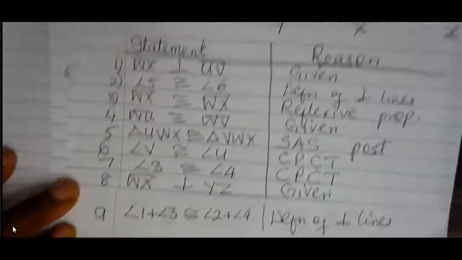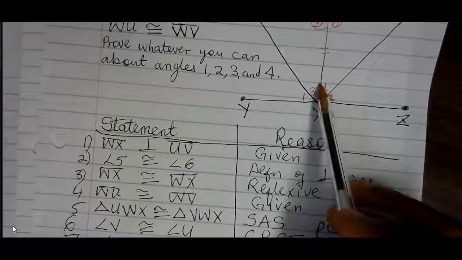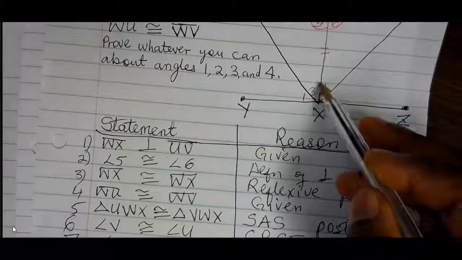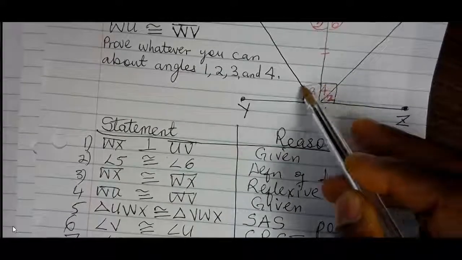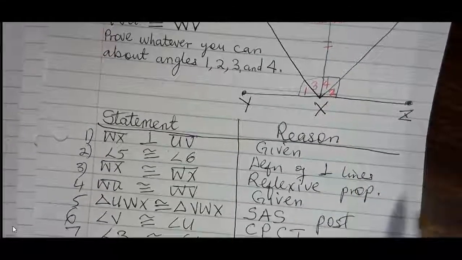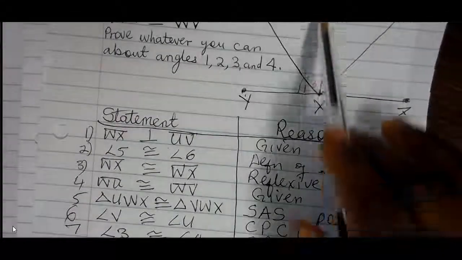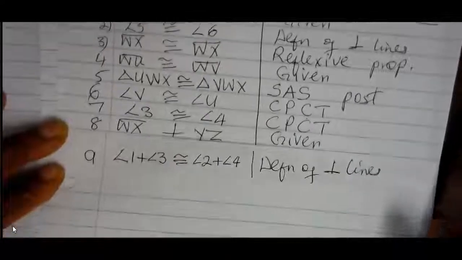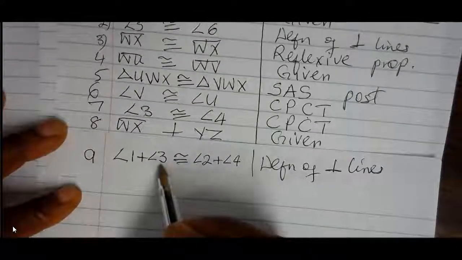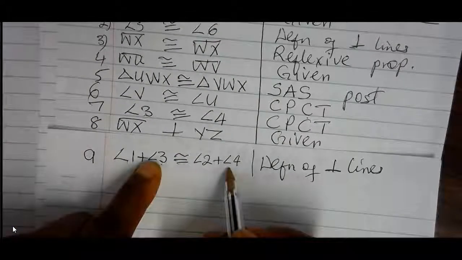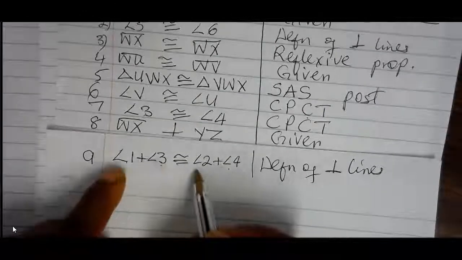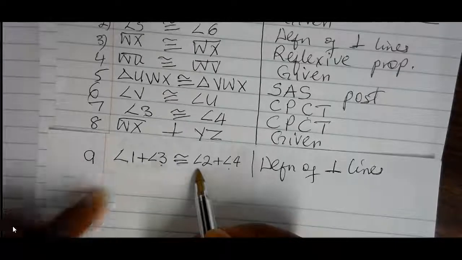Angle 4 and angle 2 are going to be right angles, and angle 3 and angle 1 are going to be right angles too, because this line is perpendicular to WX. And therefore, since we can substitute angle 3 and angle 4 because they are equal, angle 1 and 2 must be equal.